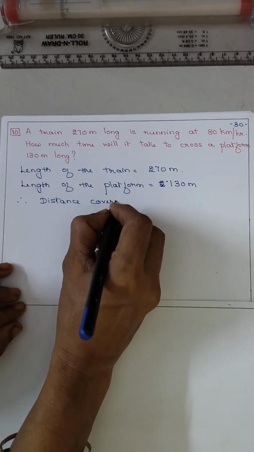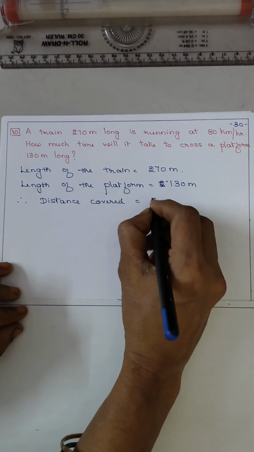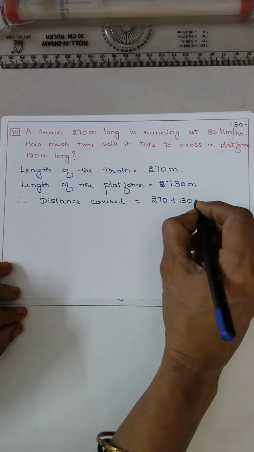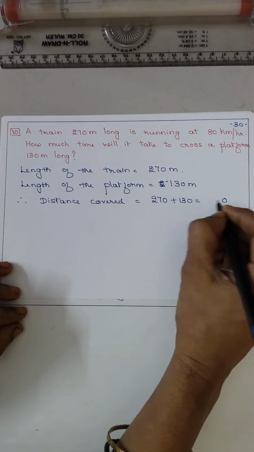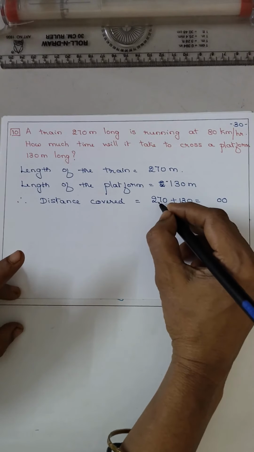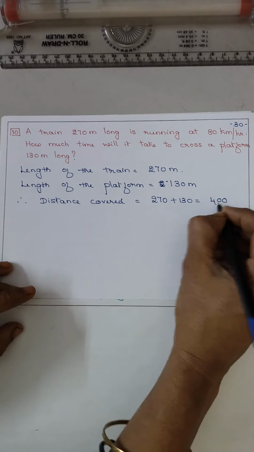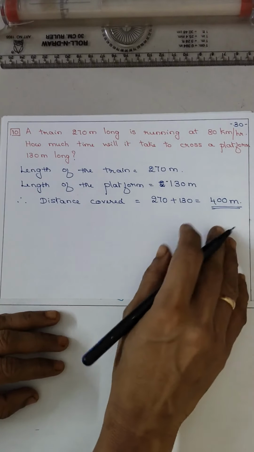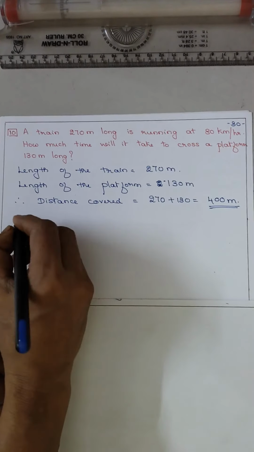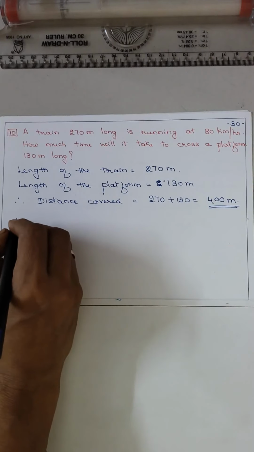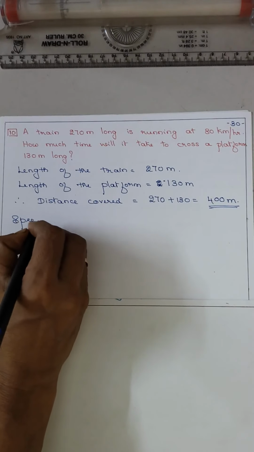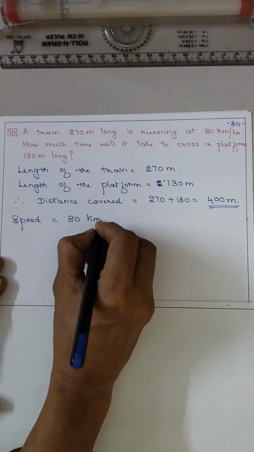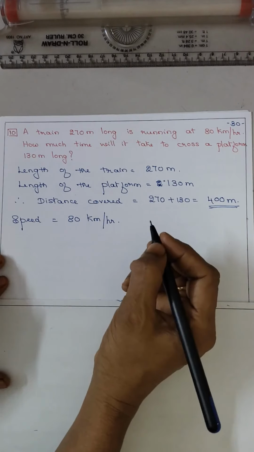Therefore distance covered, when it crosses the platform then you have to add both. 270 plus 130 is equal to 400 meter. Now the speed they have told how much? 80 kilometer per hour.